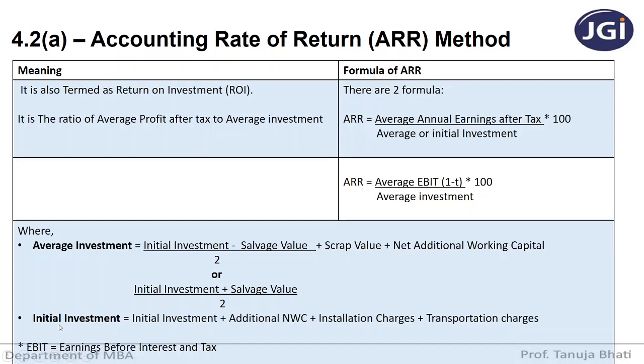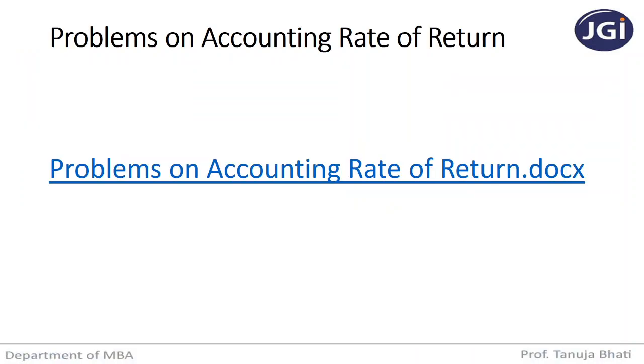And how do you calculate initial investments? Because here in this formula it is average or initial investments. So initial investment is the cost plus additional net working capital plus your installation charges plus transportation charges. And EBIT, as I already told you, is earnings before interest and tax. So once you know these formulas, you'll just have to substitute in the problems and get the answer. So remember, it is average annual earnings after tax divided by average or initial investments. Now let us see the problems on accounting rate of return.